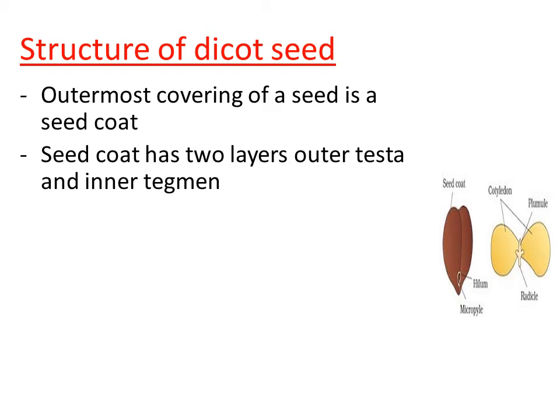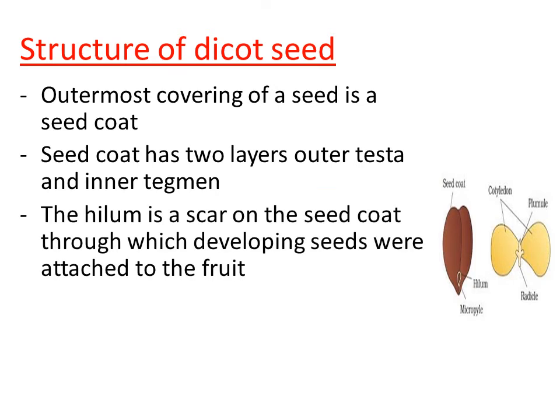Both the coverings of the ovule get converted into seed coat after fertilization. So, how many seed coats do we have in the dicot seed? There are two seed coats, the outer named testa and the inner named tegmen.